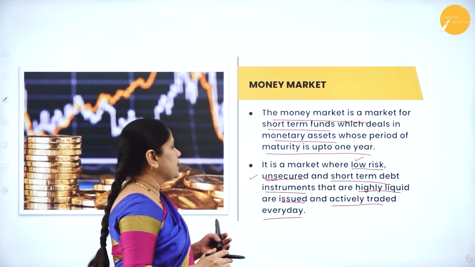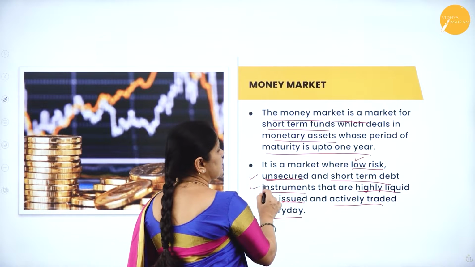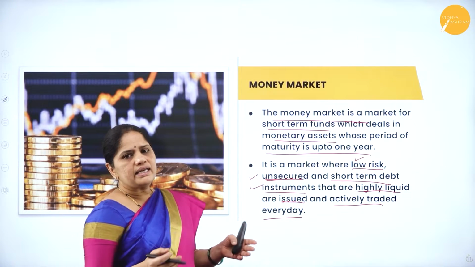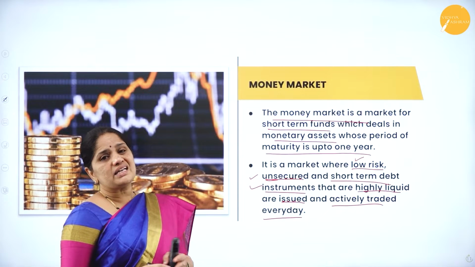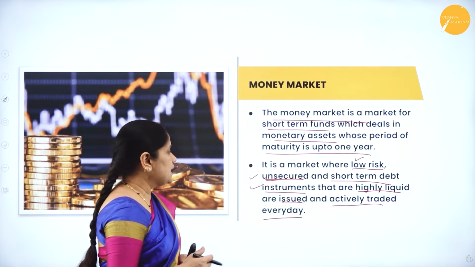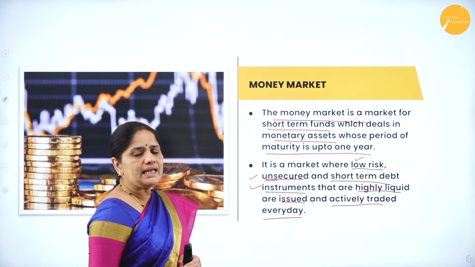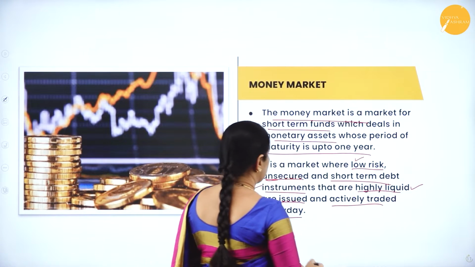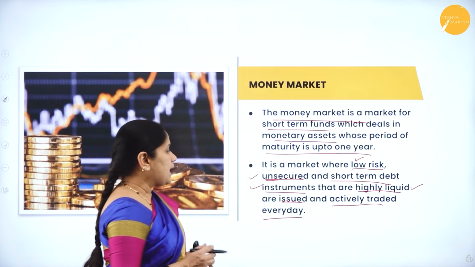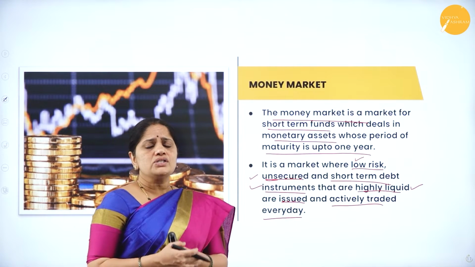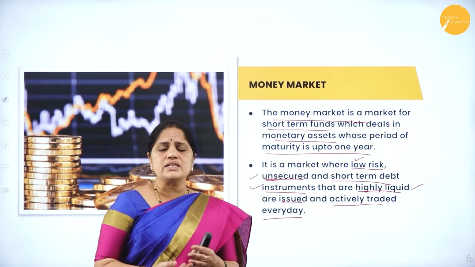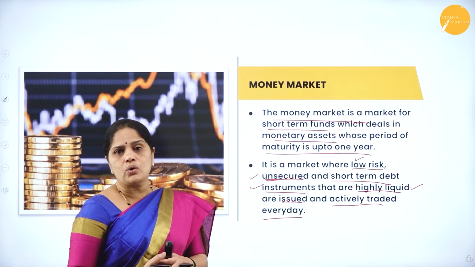The short-term debt instruments can be anywhere between 15 days to 1 year, and they are highly liquid, which means they are easily converted into cash. They are issued and actively traded every day, so in the money market there is active participation every day.